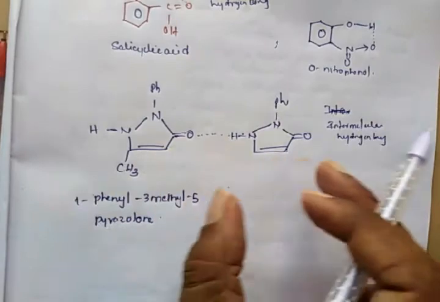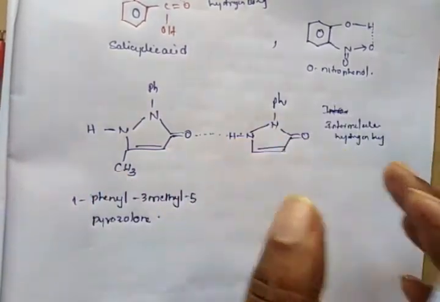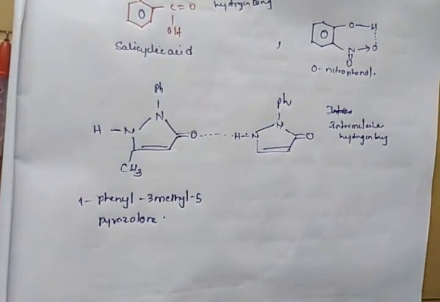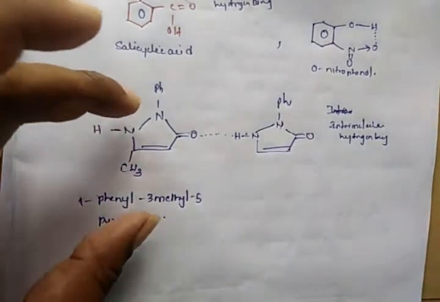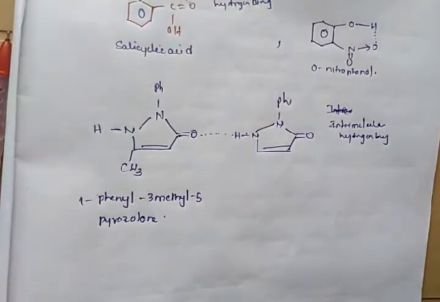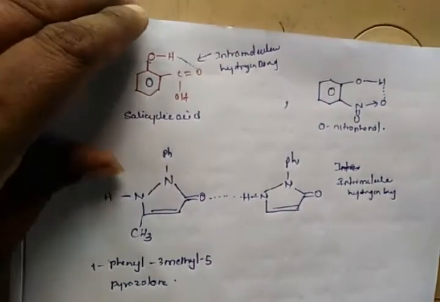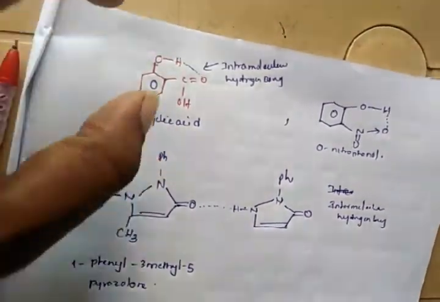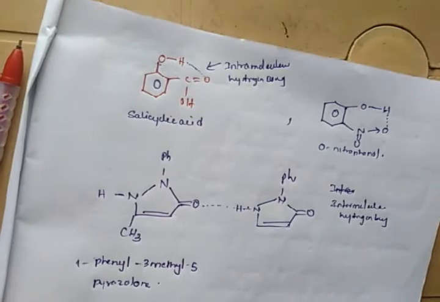It is one molecule, and it is another molecule. These two molecules belong to the same compound. If the bonding occurs between different molecules of the same compound, such hydrogen bonding is called intermolecular. Whenever bonding occurs between atoms of the same molecule, it is called intramolecular hydrogen bonding.